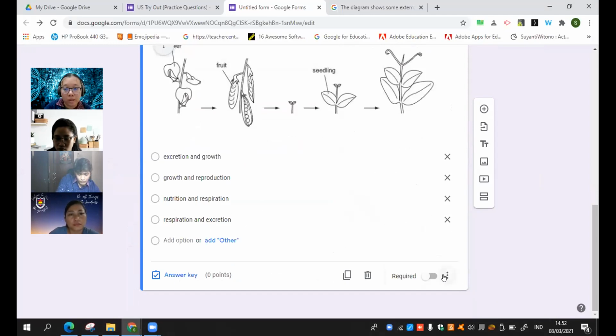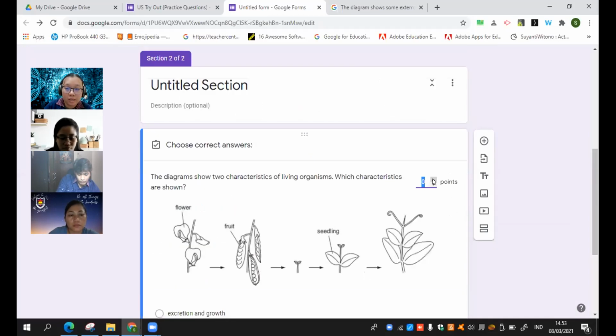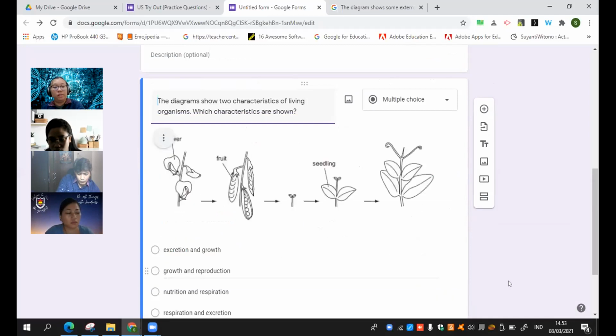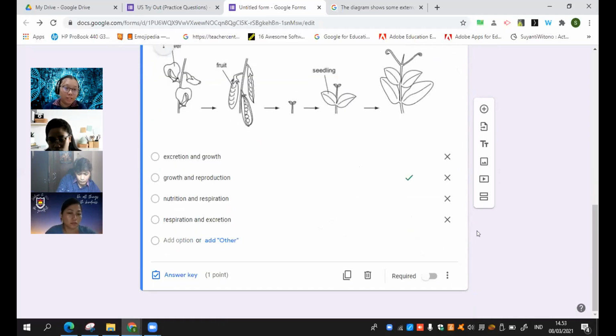And then here we will have another setting. We can also shuffle the option. Then don't forget, I said to set the answer key, set the point, and then the answer for this one is reproduction and growth. This one. Okay. Yeah, that one question.